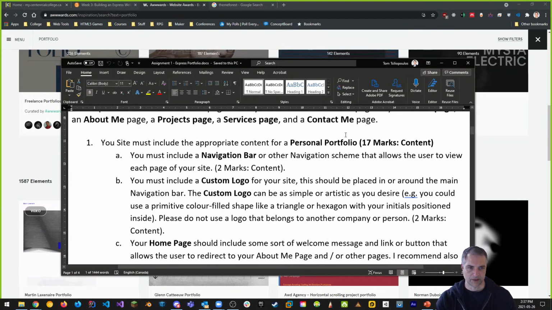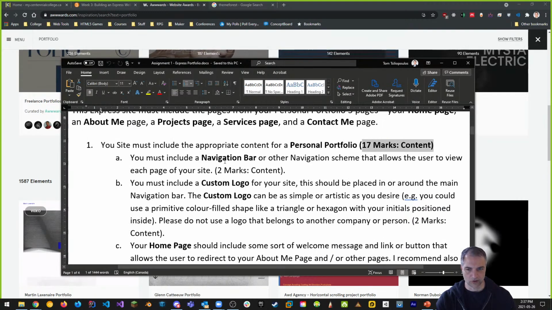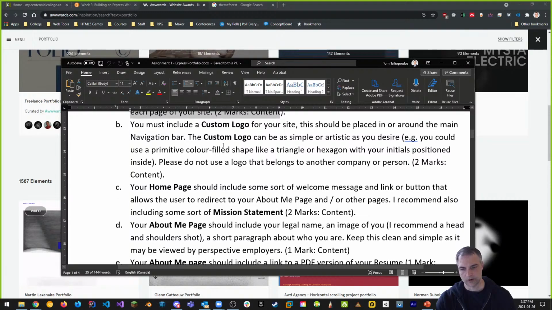And then there's a piece that is all around content again. This is all you, right? So a navigation bar that has all the links to your different pages of your site. That's important. A custom logo. People ask me, how do I make that? Again, in the video, I kind of showed you. You can make anything that's simple that makes it your own.